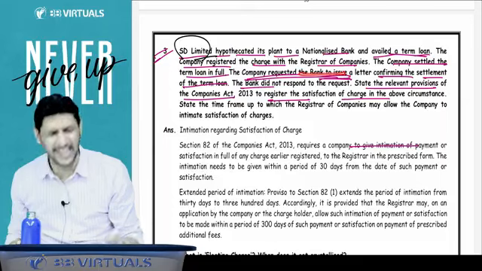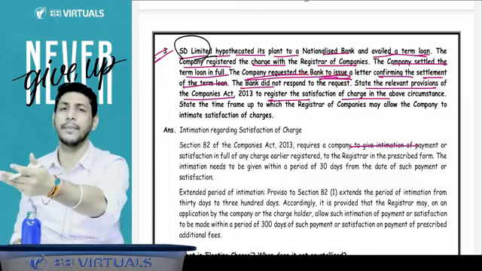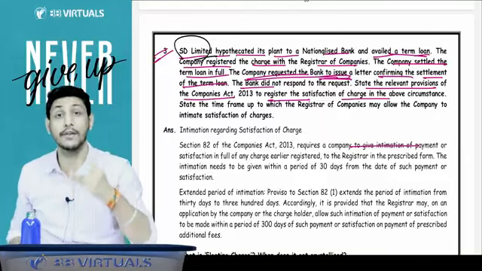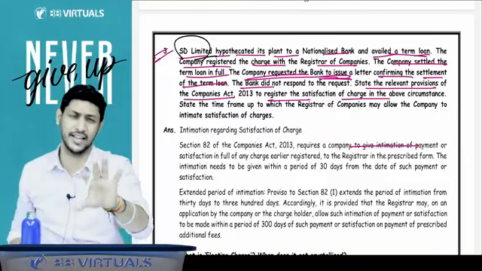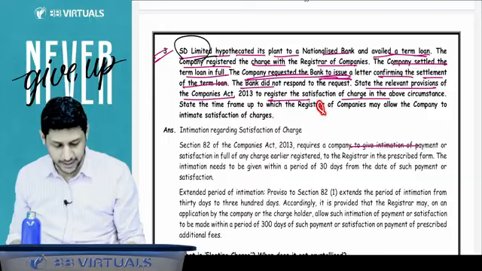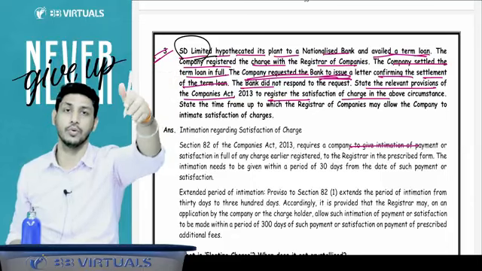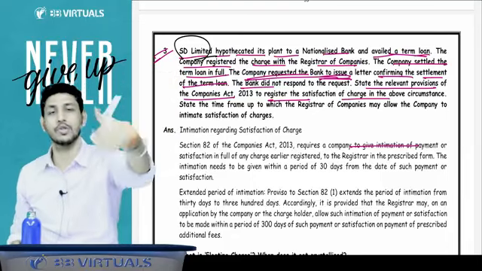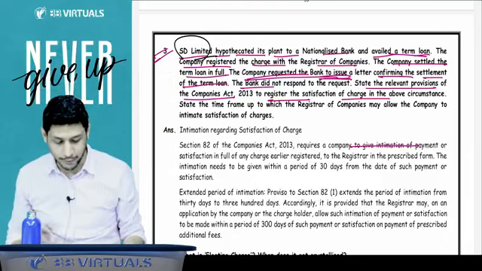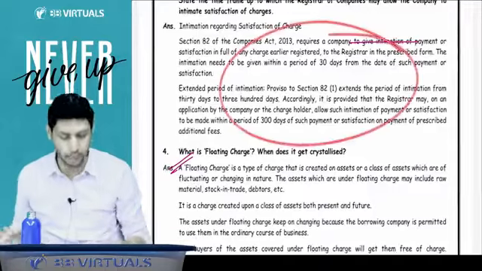Here the company is asking for a no objection certificate from the bank, and the bank is not responding. You have to tell the further course of action. What we need to do now? Nothing. You just have to follow section 82, file CHG4 to the ROC. ROC will automatically on its own issue the show cause notice, and further course of action will be as per section 82. So you have to write down the provision of section 82 only.